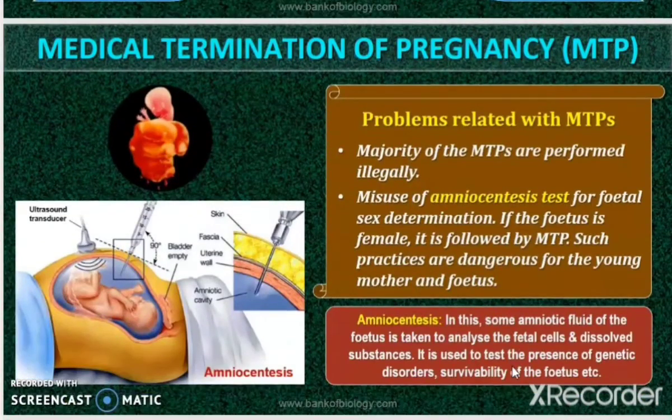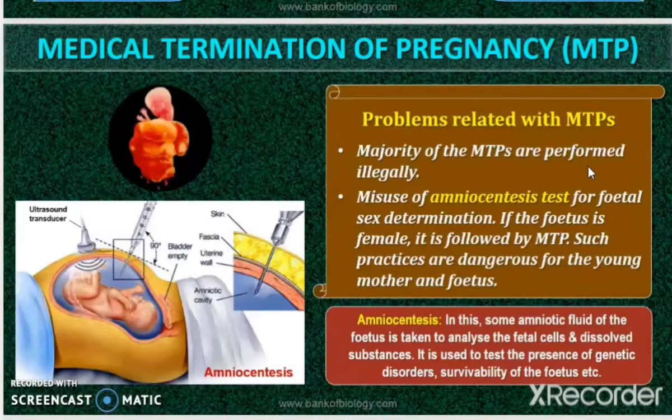Now, what are the problems related with these MTPs? We saw that one disturbing trend observed is that the majority of these MTPs are performed illegally, and that too without a qualified doctor. It is done illegally by unqualified doctors, which is not only unsafe but can be fatal too. In India we see this in very large numbers.